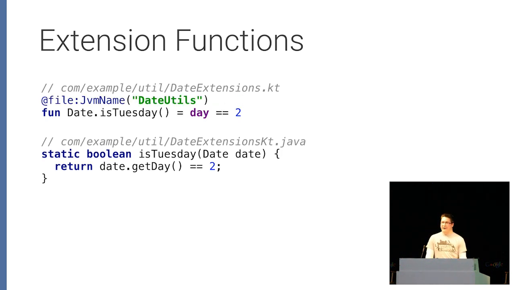You can use a file level annotation to specify what the name of the generated class is. So in this case, we can go back to our good friend DateUtils, and the generated static method will be in a DateUtils class, which you can then call from Java, and it behaves like it was just a DateUtils class written in Java. So the Java people are none the wiser, and the Kotlin people get all that extra functionality.